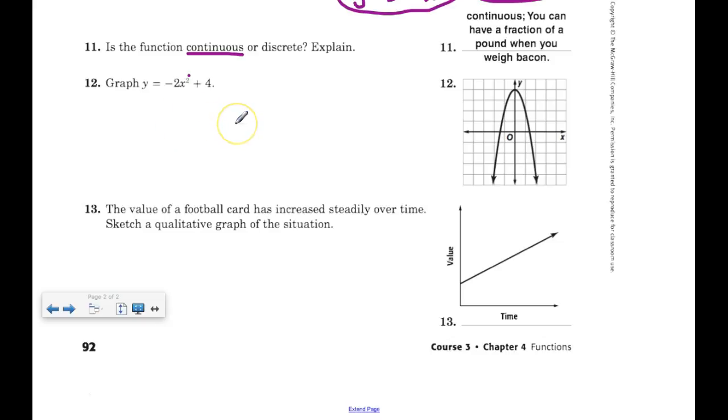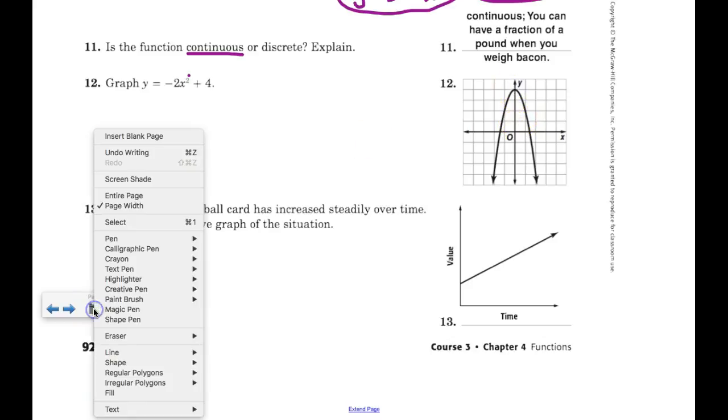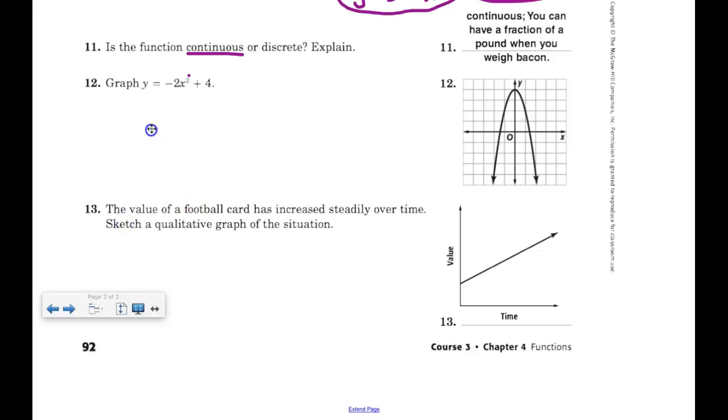So I would use -2, -1, 0, 1, and 2. A couple of things just to realize. Negative sign, which means it should open downward, upside down. +4, that's the intercept, which means it should intersect at 4. So knowing that information, I'm going to go ahead and create my table of values. -2, -1, 0, 1, 2.